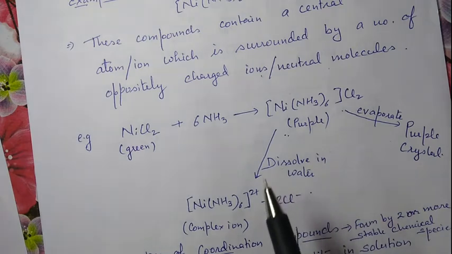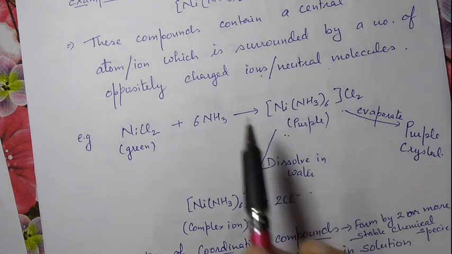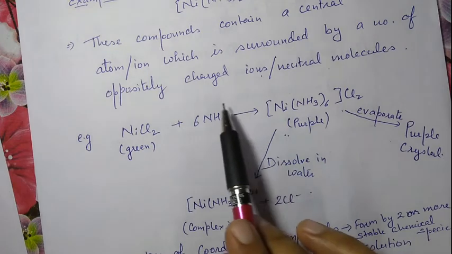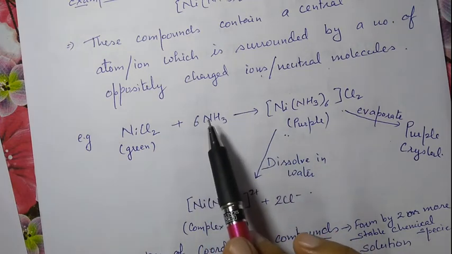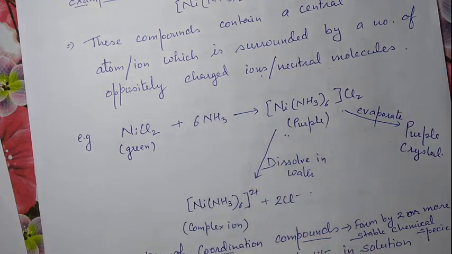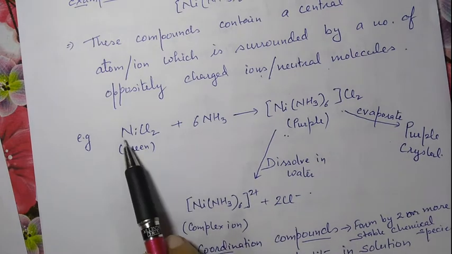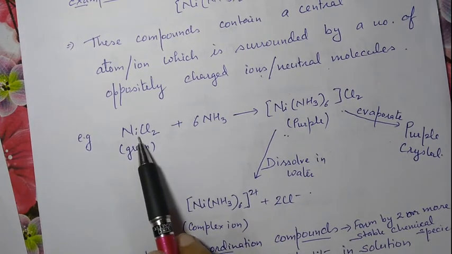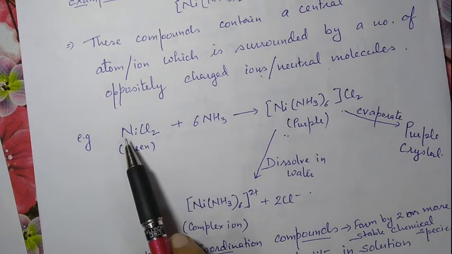The property of this complex compound will differ from the constituent compound, that is, it will be different from ammonia. It will not give the Ni2+ ion as in the constituent compound.